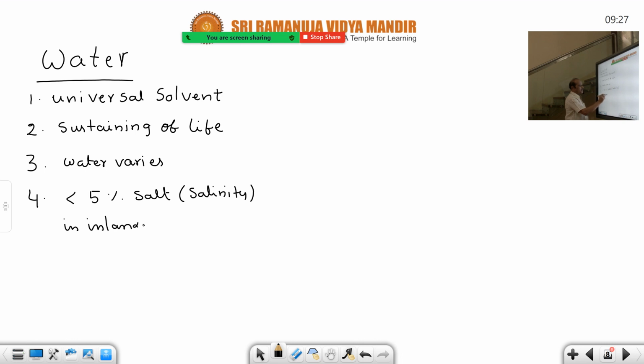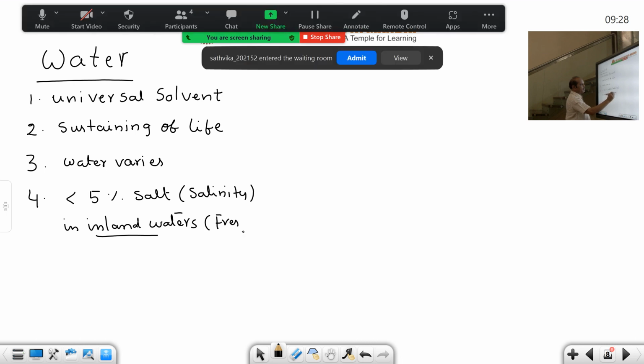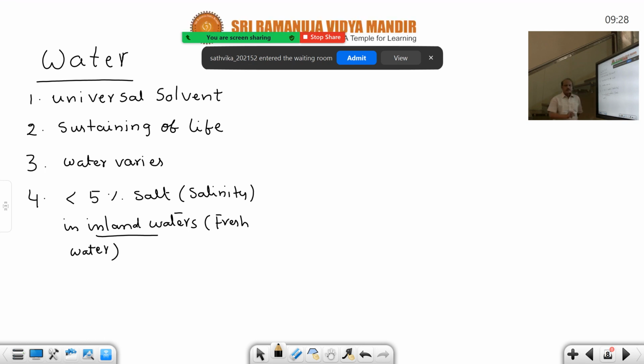Inland waters means fresh waters. You also practice this word, inland waters. Less than 5% salinity is there in the inland waters. Inland waters, in the bracket you write down freshwater bodies. So salt content in the freshwater bodies is only less than 5%.